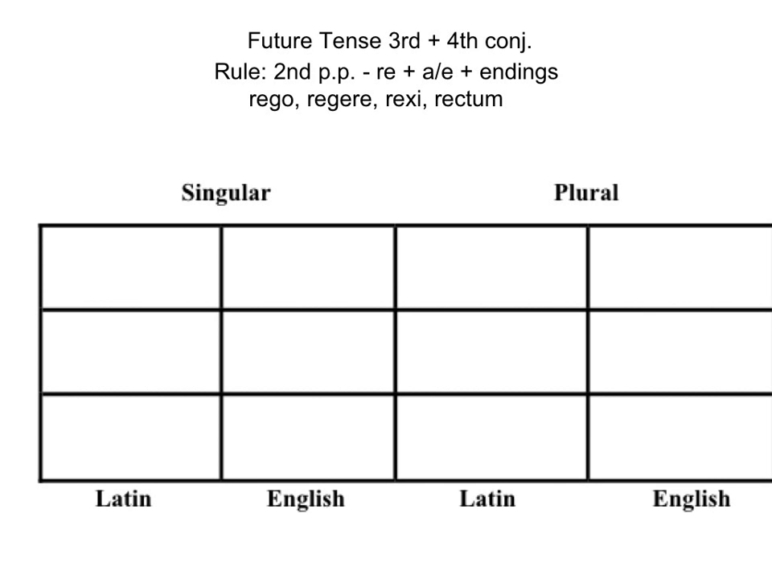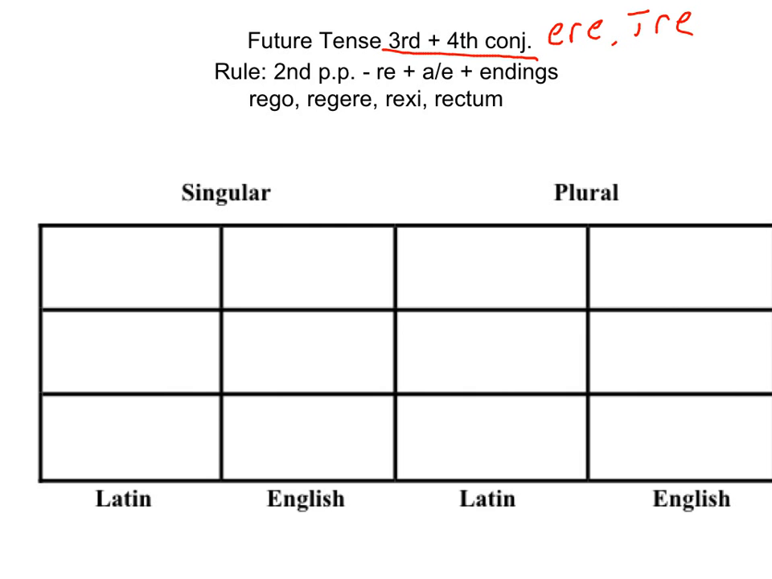Alright, this video here is to learn the future tense, but only for the third and fourth conjugation. So what that means is verbs that end in short ERE or verbs that end in IRE. This rule only applies to these two conjugations. So let's take a look at it.